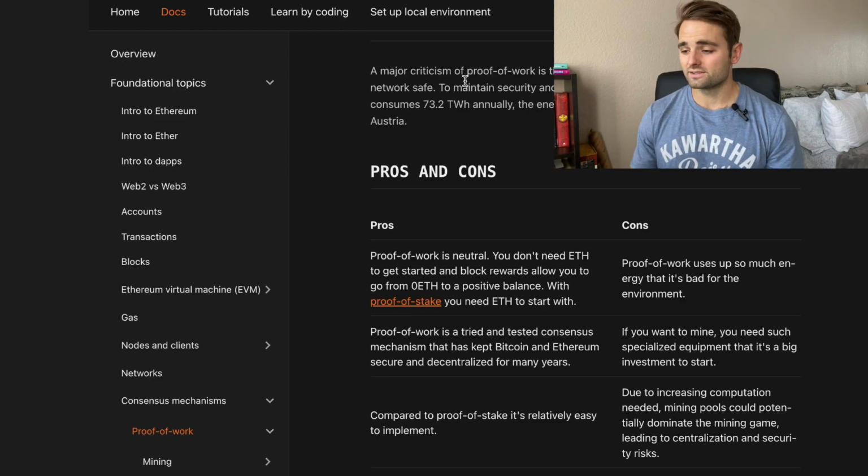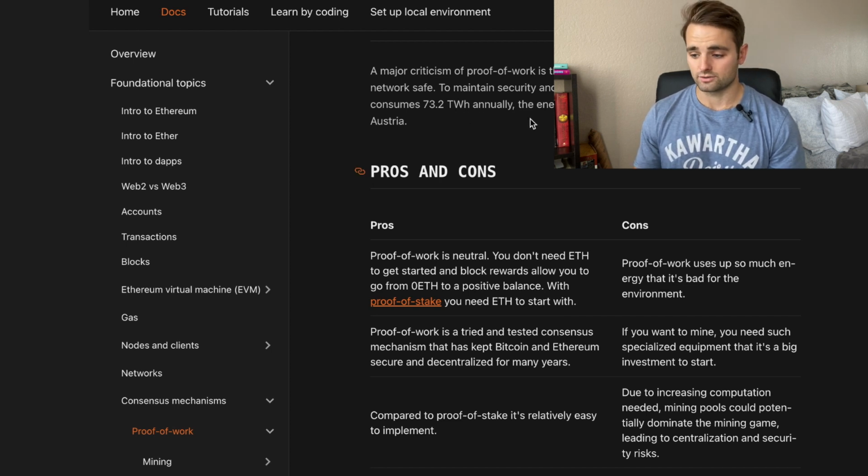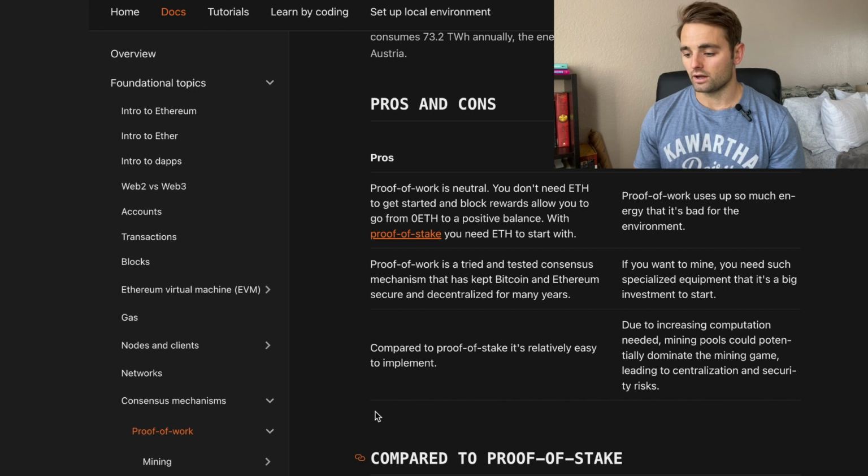So a major criticism of proof of work right now is the amount of energy output required to keep the network safe. Right now, Ethereum proof of work consumes 73.2 terawatts annually, which is basically the size of a medium-sized country. So for the pros and cons of proof of work, is neutral.